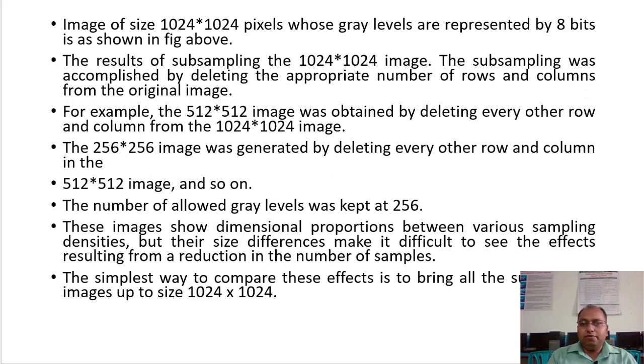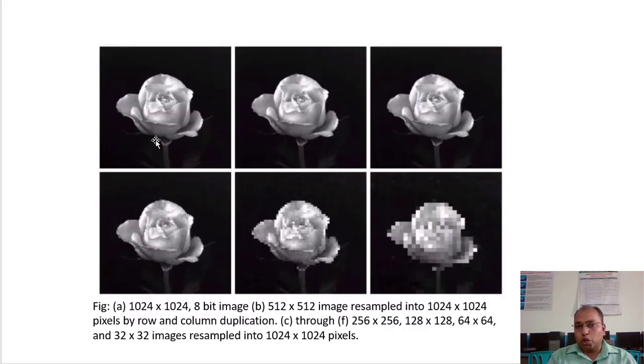So let us go for that. This is your original image, then the 512 image, then 256. Up to 256, you may not observe any major changes in the images.